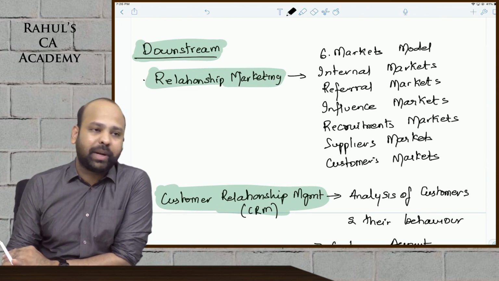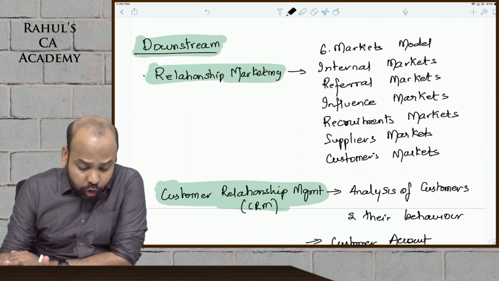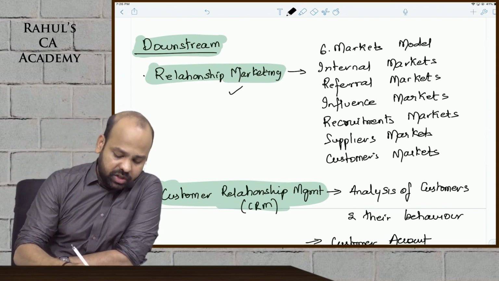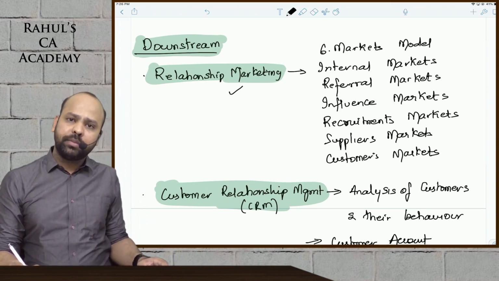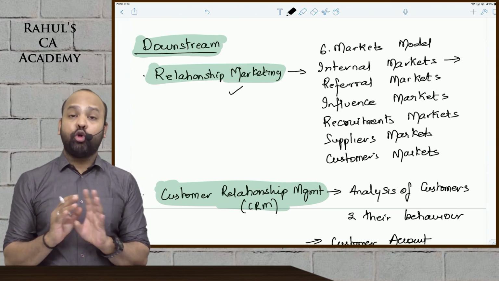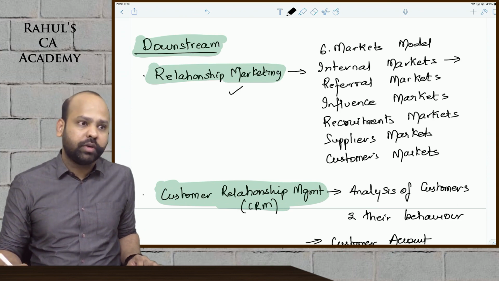From here again, a practical question can come on customer's lifetime value. When you talk about downstream supply chain as such, beta, under this comes relationship marketing. Relationship marketing is about the 6 markets model. Internal markets is within your organization, among the employees of a company.